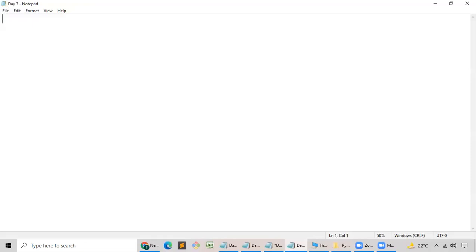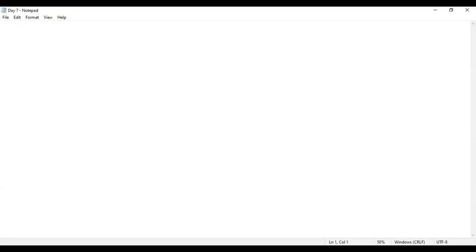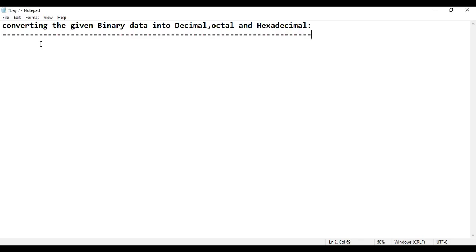Observe. Please observe properly. I'll just tell: converting the given binary data into decimal, octal, hexadecimal. Is that fine? Guys, the first form you have learned, converting the given decimal data into different formats, you already got the clarity. Similarly, in today's session, I have to teach how to convert the given binary data into decimal, octal, hexadecimal. That's what I have to teach.